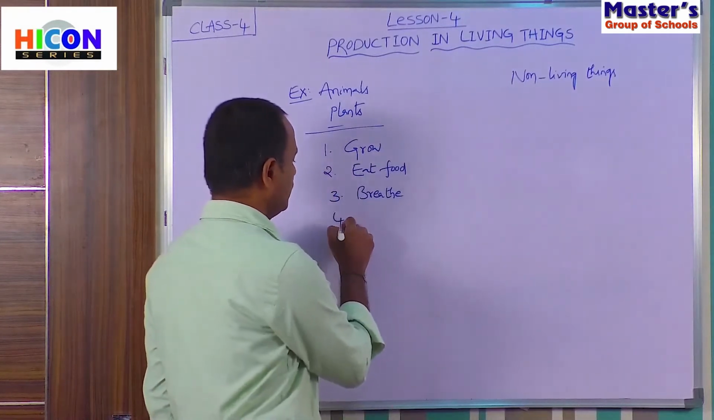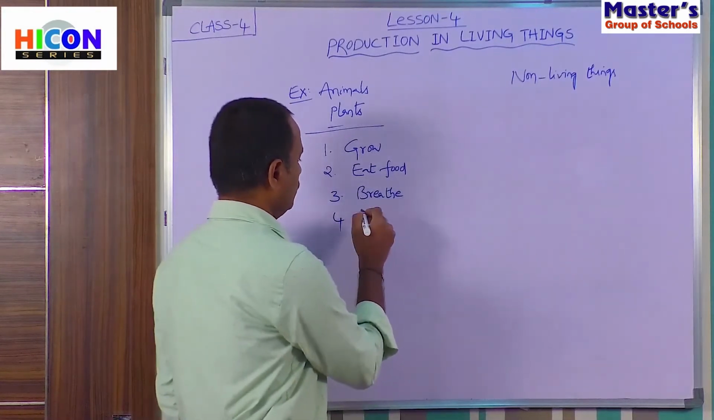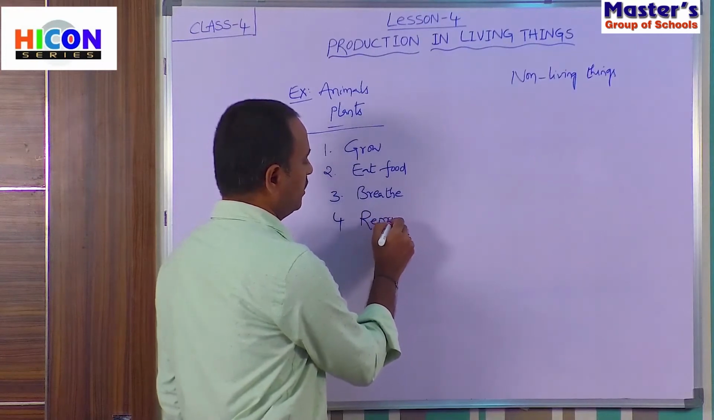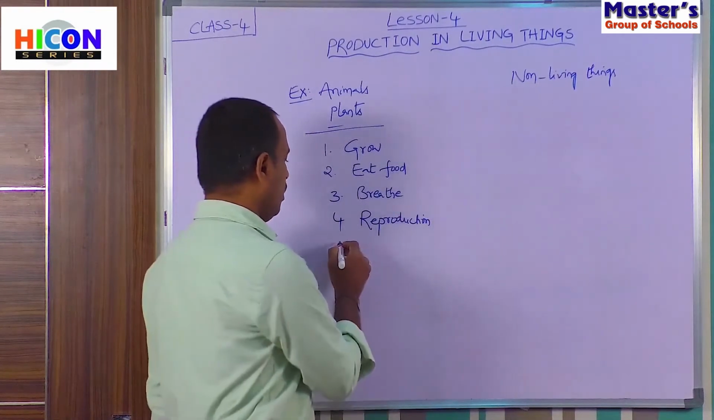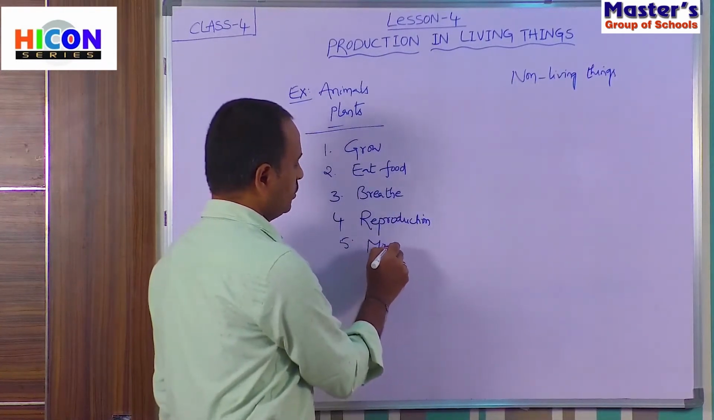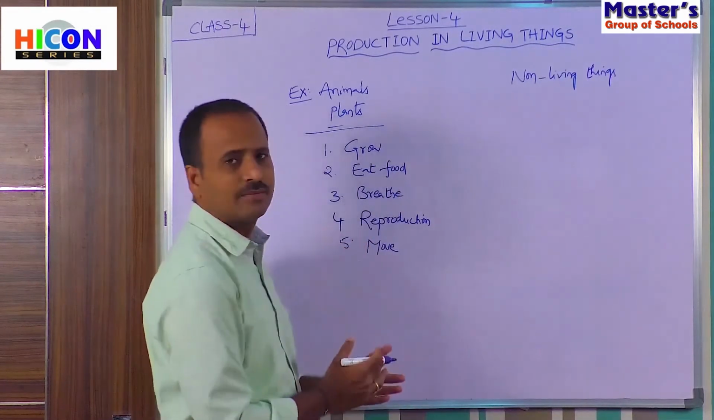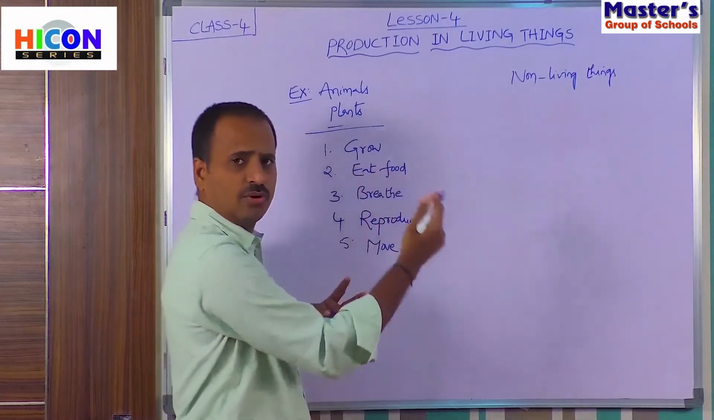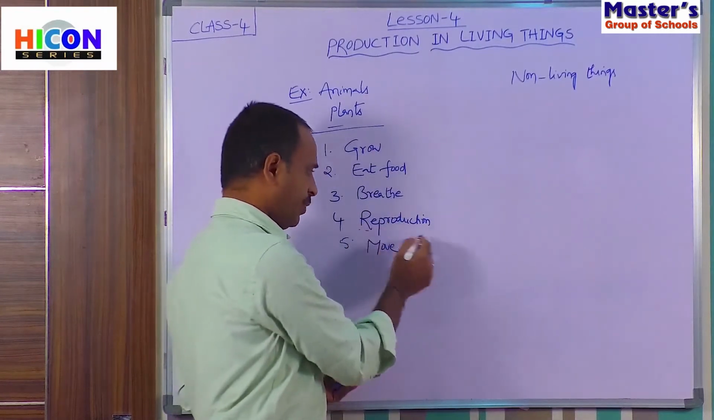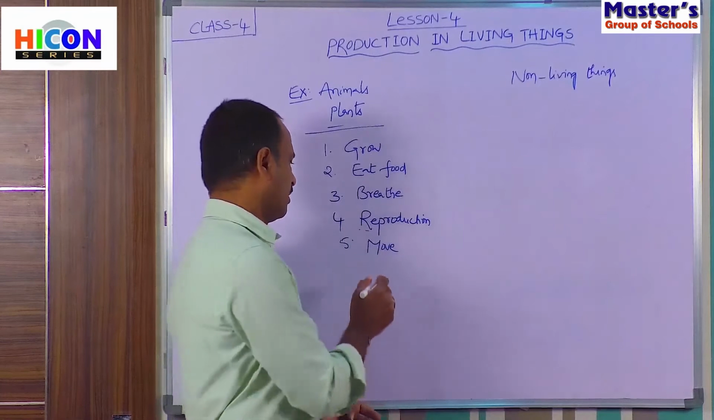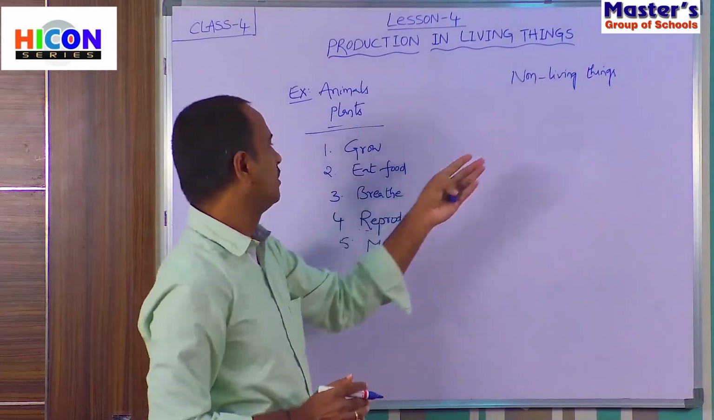Another one is reproduction. And another characteristic is they can move. All living things can move. So children, these are some special characteristics of living things. That is all living things grow. They will eat food. They will breathe air. And they will reproduce. And another one is they will move from one place to another place, whereas the non-living things do not have